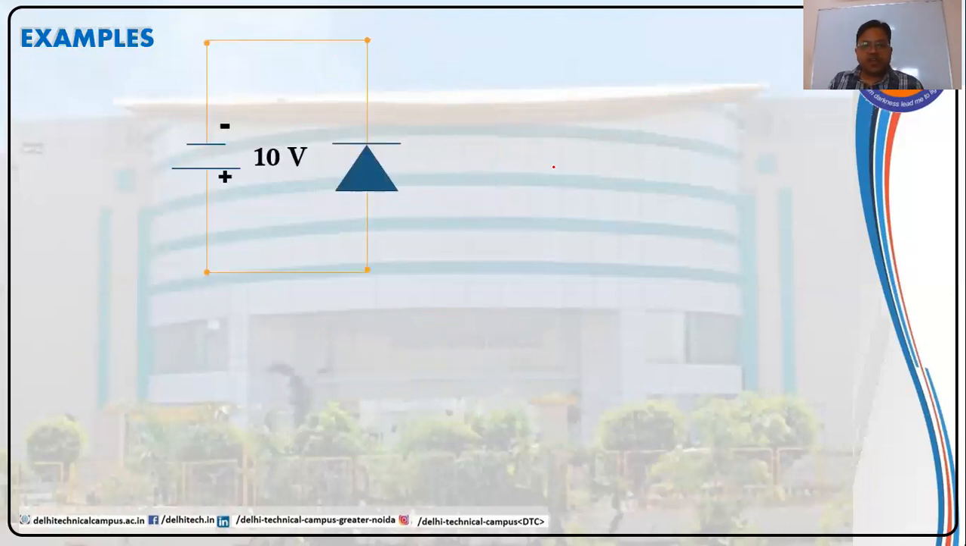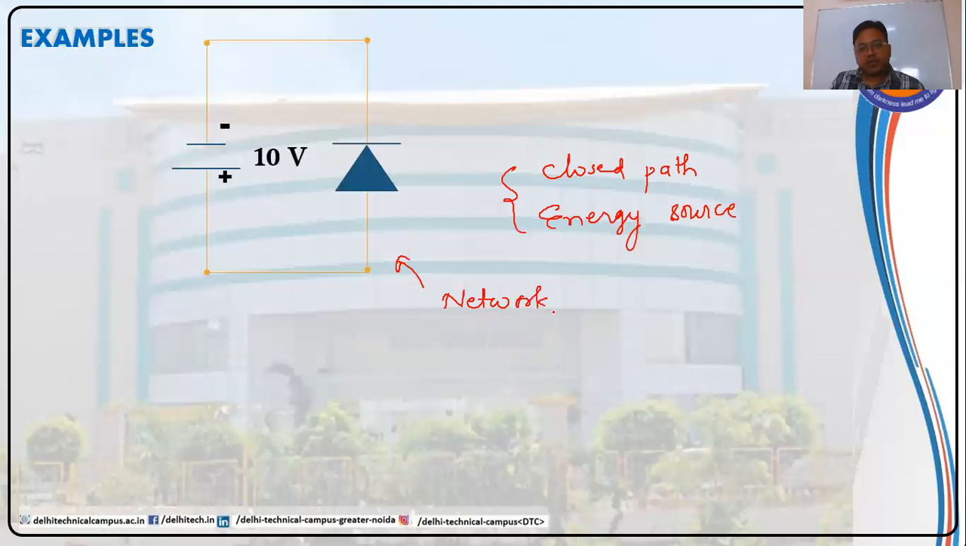In this, we have closed path everywhere. We have energy source also. So it will be termed as a network as well as a circuit.